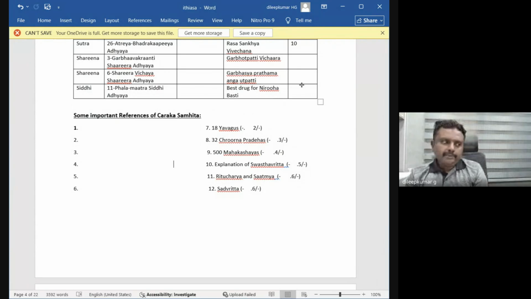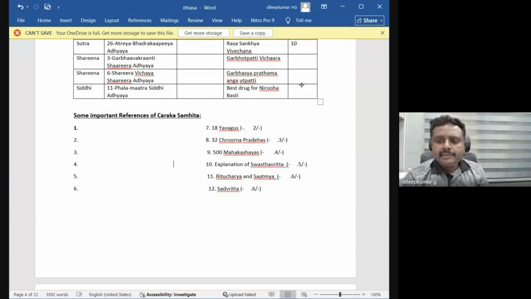You have heard about the word Sadvritta in Ashtanga Sangraha and Ashtanga Hridaya. Good conduct in society is called Sadvritta. The same thing Acharya used as the word Achara Rasayana.